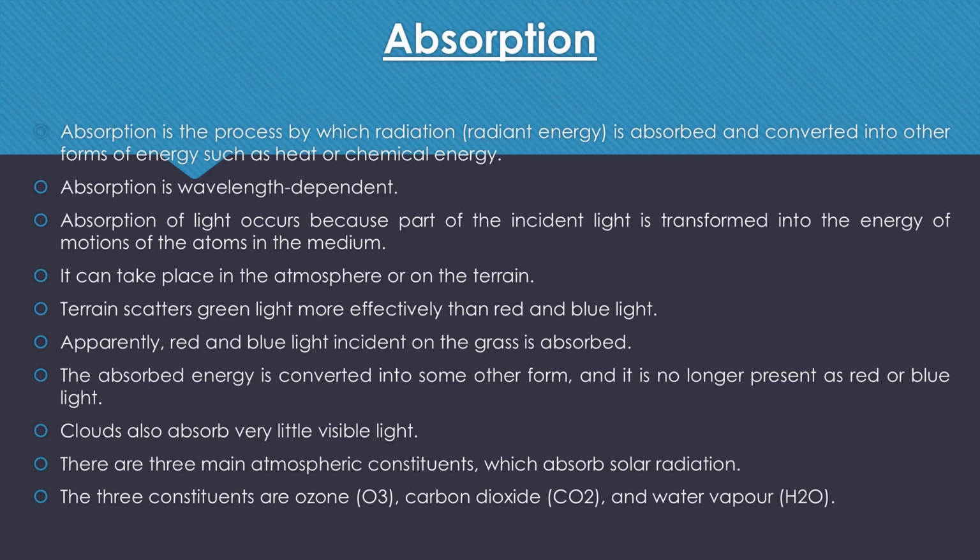Now we will see what are the main constituents that absorb the light. The three main constituents which absorb the light in the atmosphere are ozone, carbon dioxide and water vapor. These three constituents absorb most of the radiation in our atmosphere.